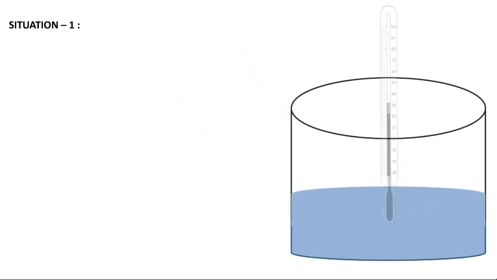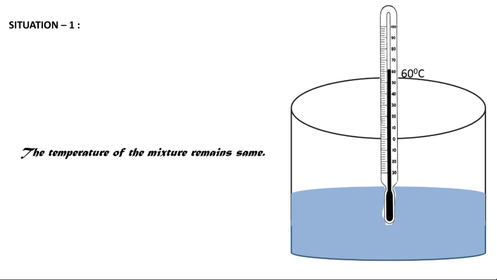Measure the temperature of the mixture. What do you observe? You will observe that the temperature of the mixture remains the same, that is equal to 60 degrees Celsius. What could be the reason for this? The reason is the masses, temperature and material are the same. So that's why the temperature remains the same.